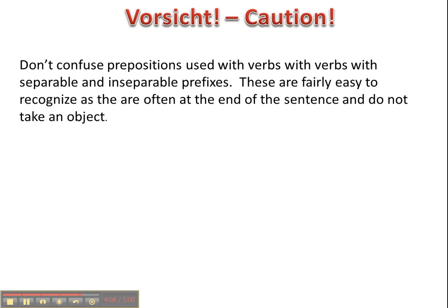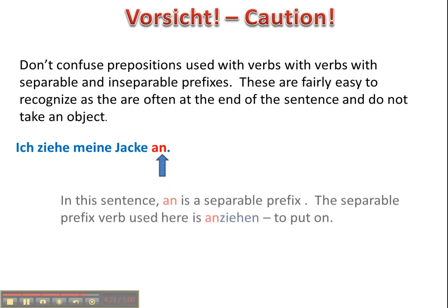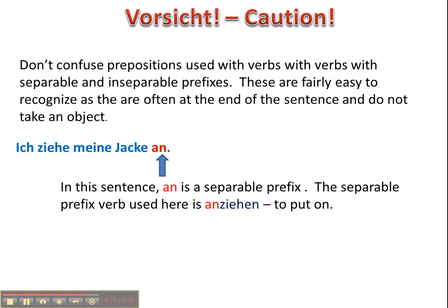Okay, one word of caution here. Don't confuse prepositions used with verbs with separable and inseparable prefixes. These are fairly easy to recognize, especially for the separable prefixes, as they are normally at the end of a sentence. An is a separable prefix, part of a separable prefix verb in this sentence. Ich ziehe meine Jacke an.